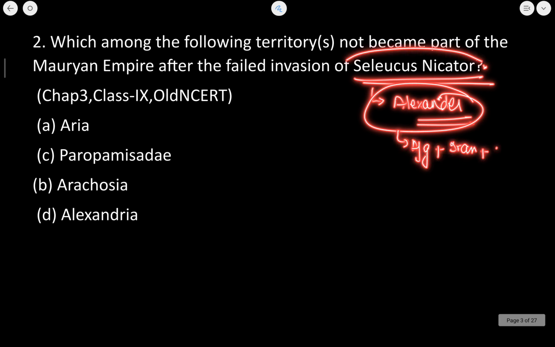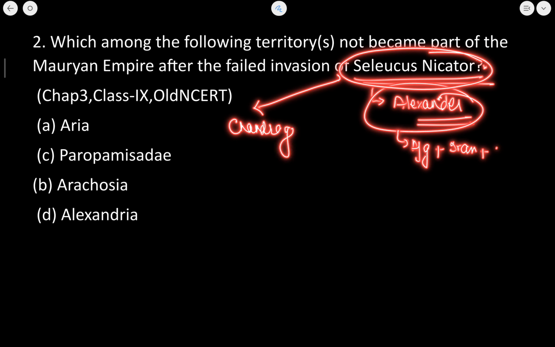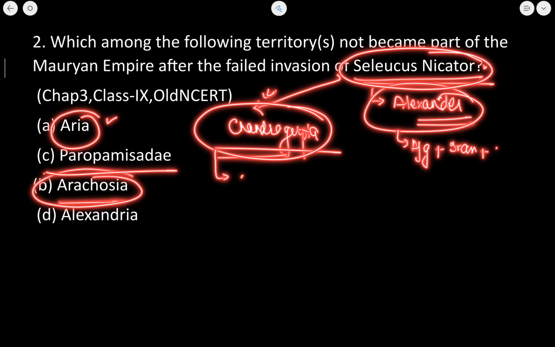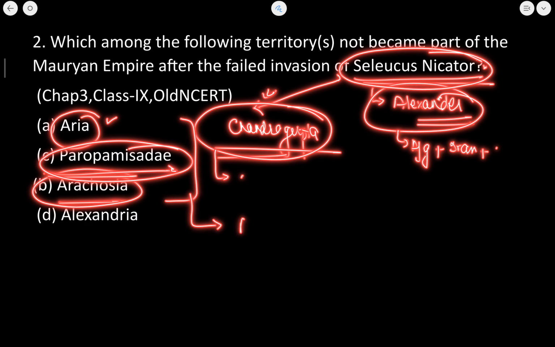Now, this Seleucus Nicator was defeated by Chandragupta Maurya. Okay, this is a very important point. Seleucus Nicator was defeated by Chandragupta Maurya, and Chandragupta Maurya gained control of the ancient cities of Aria, Arachosia, and Paropamisadae. These were locations situated in present day Afghanistan and Pakistan.